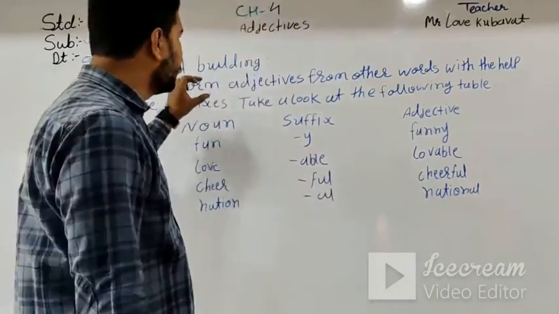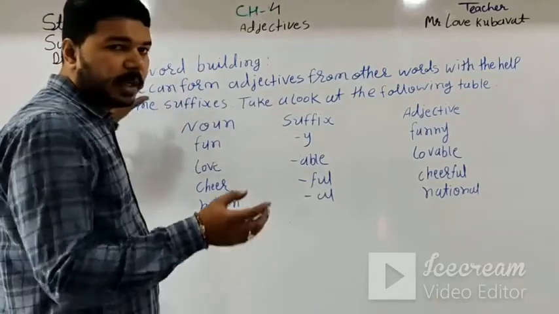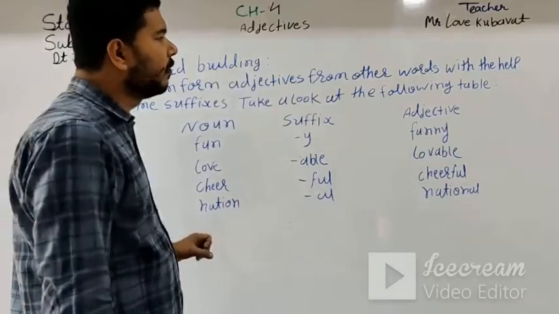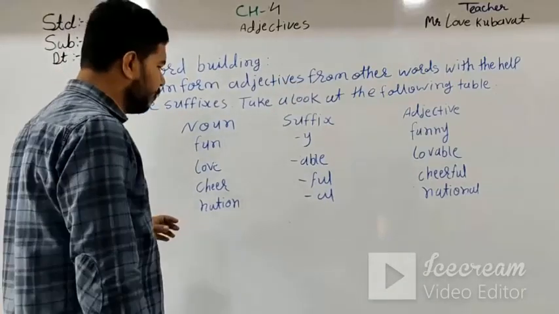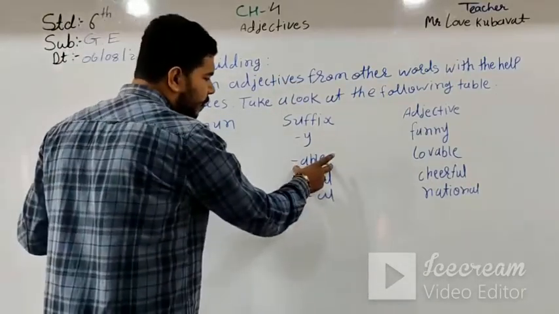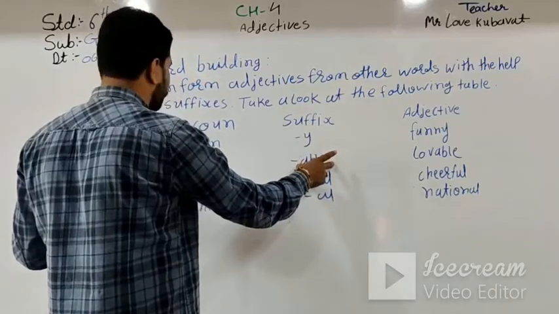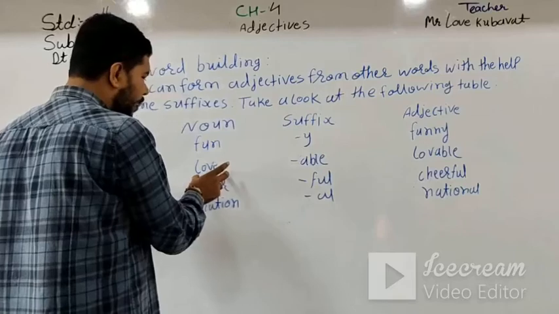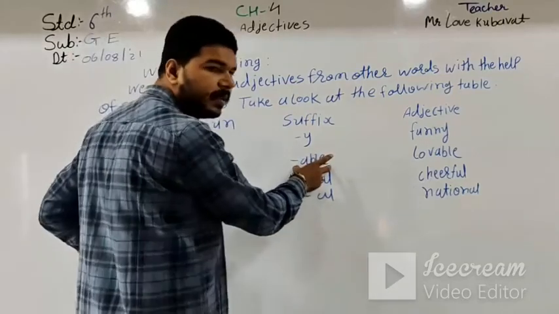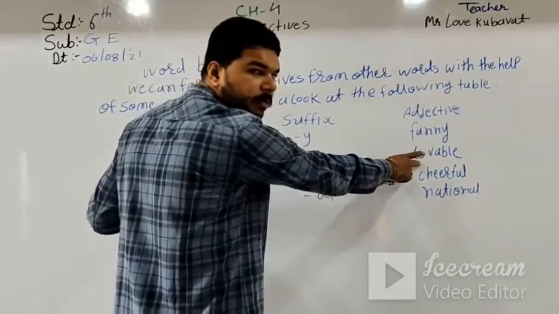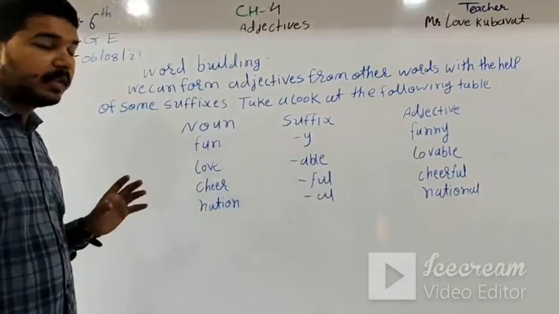For the example, what we can do in this table, we can form the adjectives from other words with the help of some suffixes. So here love is noun and suffix is able. So here the addition is lovable. The answer adjective is lovable.